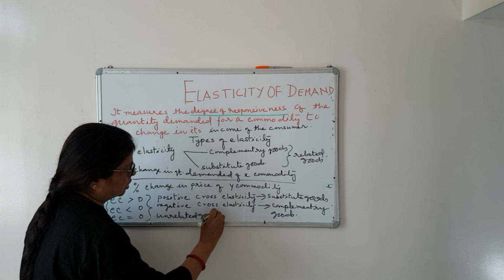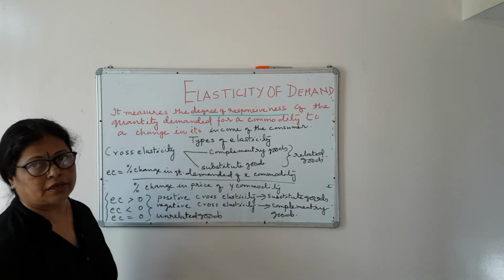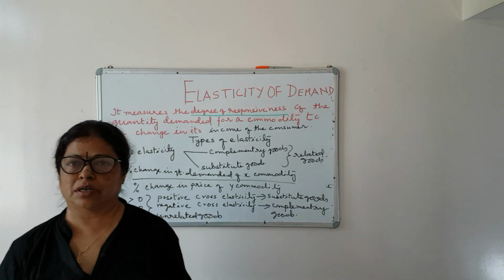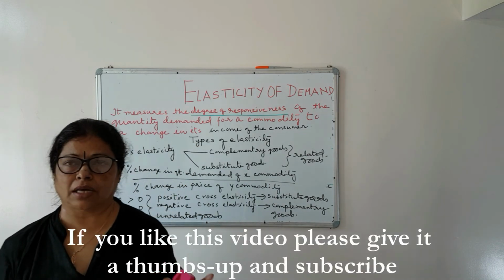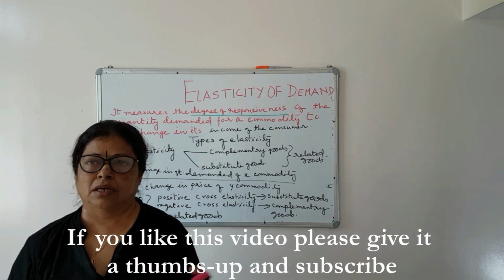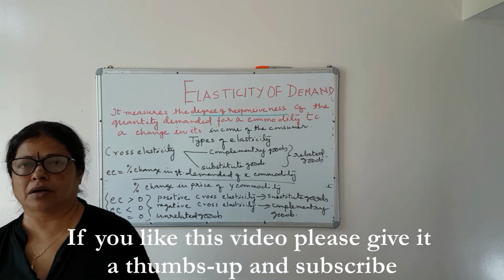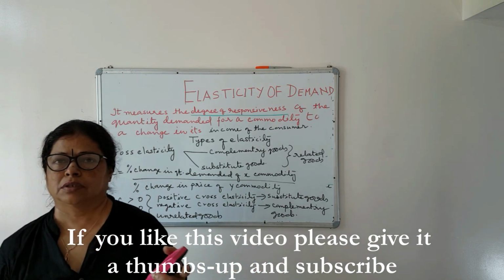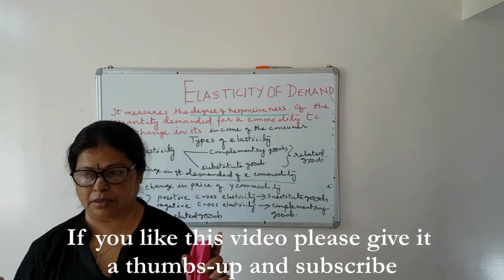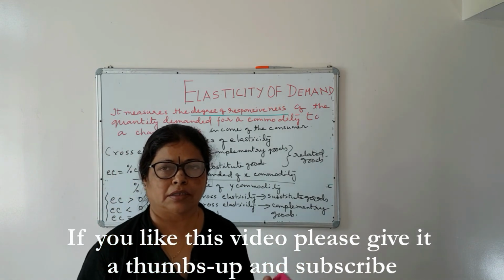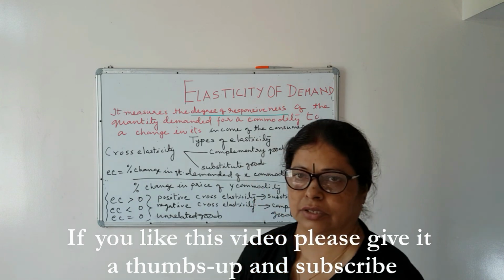Now the question comes in your mind that what is unrelated goods? Unrelated goods are those goods which are not related with each other, like price of gold, if changes, it is not affecting the demand for food items. So gold and food items, they are known as unrelated goods. Their price and quantity demanded is not related with each other.